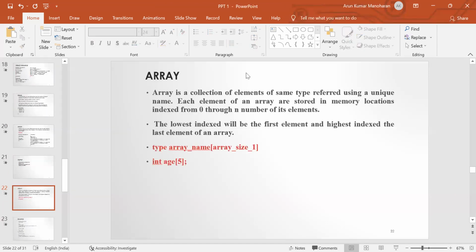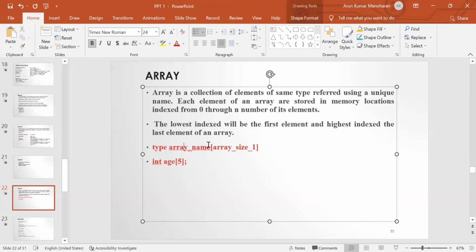Next, we are going to discuss the array. Array is a derived data type. So array is a collection of elements of the same type. Okay. So each and every array element begins from the index number 0, and then the last index will be the size of the array minus 1. Okay. So the syntax for declaring an array is data type followed by array name, and then square brackets containing the size of the array.